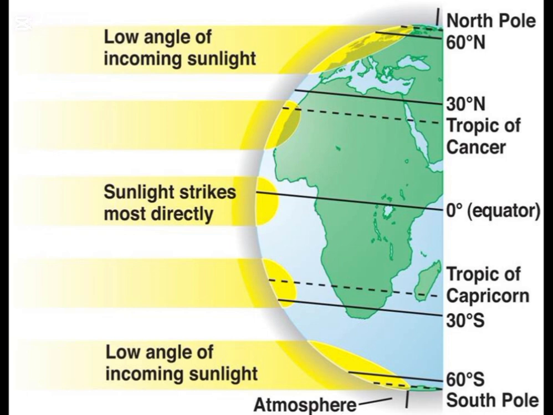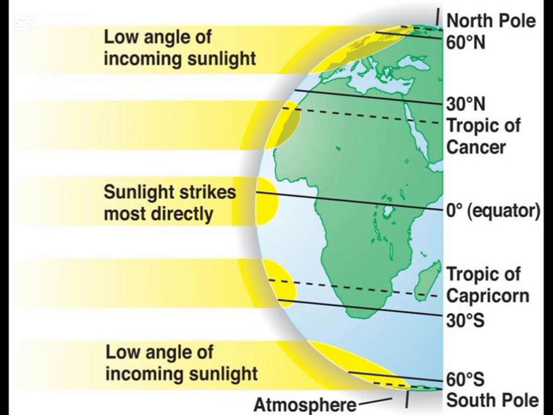Now let's talk about the North Pole and the South Pole. That is why the North Pole and South Pole always stay cooler. Because the earth is curved like a ball, the sunlight hits the poles at a low angle. The light has to travel through more of the earth's atmosphere. As we already studied about the layers of atmosphere, there are a total of 7 layers of atmosphere.